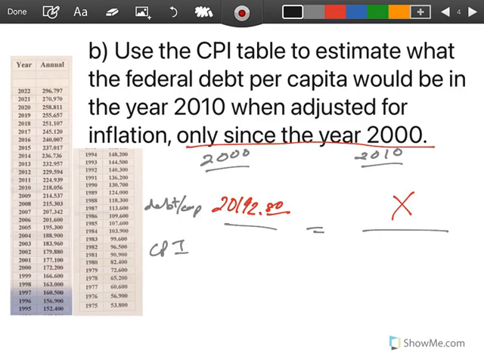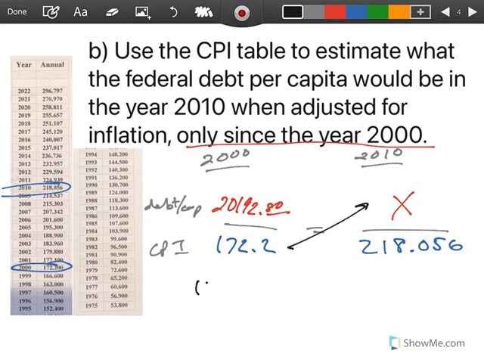Now I look at the table and say, okay, in the year 2000, our CPI is 172.2, and in 2010, it's 218.056. So I cross multiply, and I get 172.2x equals 403,161,197.